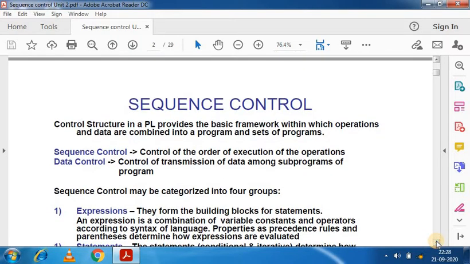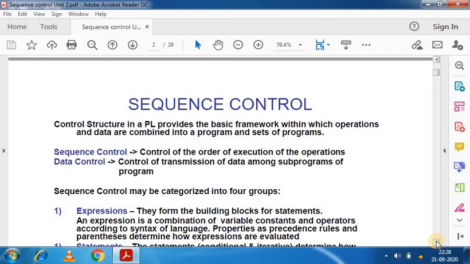So what is sequence control? A control structure in a programming language provides a basic framework within which operations and data are combined into a program or a set of programs.